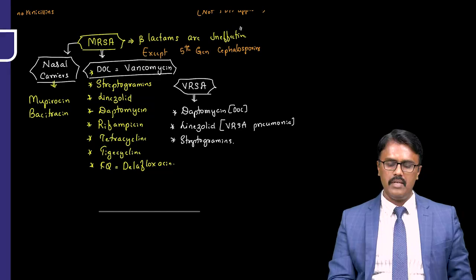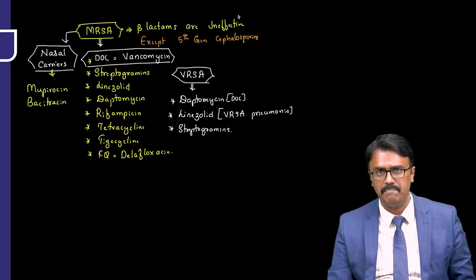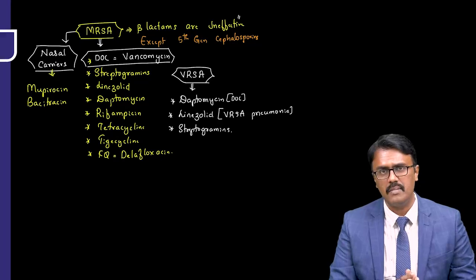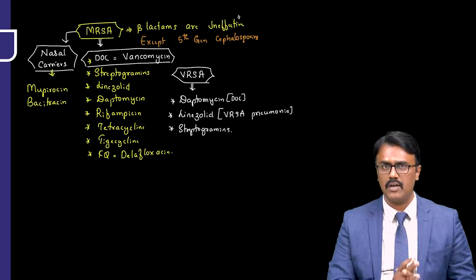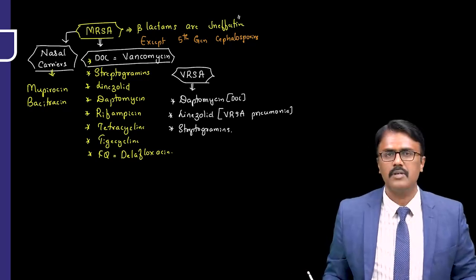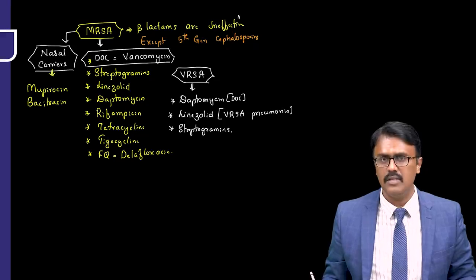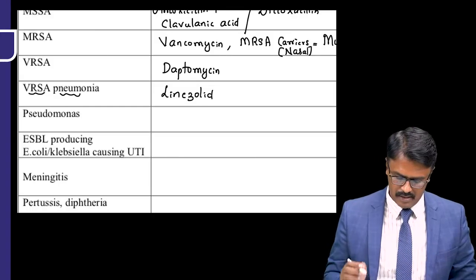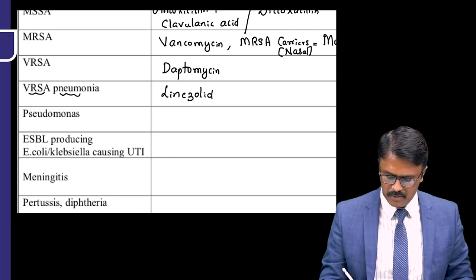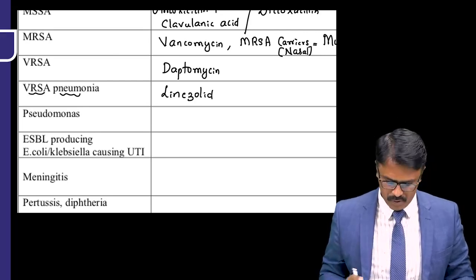Right, so that is about MRSA, and they can ask you the reason for MRSA. It is because of altered penicillin binding protein. That's why beta-lactams will not work on that. Okay, so once we know about the MRSA, then VRSA, and all these things, let us move on and discuss the other drugs of choice.